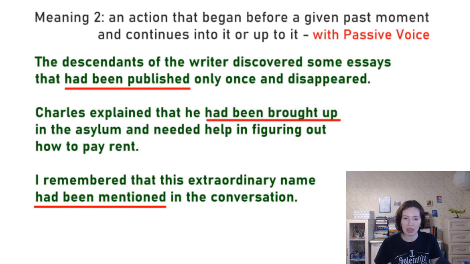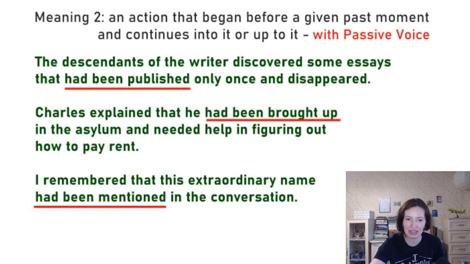And then I remembered that this extraordinary name had been mentioned in the conversation. Я помнил, что это странное имя уже упоминалось в разговоре. So, again, passive voice, so past perfect. The conversation took a long time. For several times the extraordinary name had been mentioned, and mentioned, and mentioned, and now the person remembered that, right?